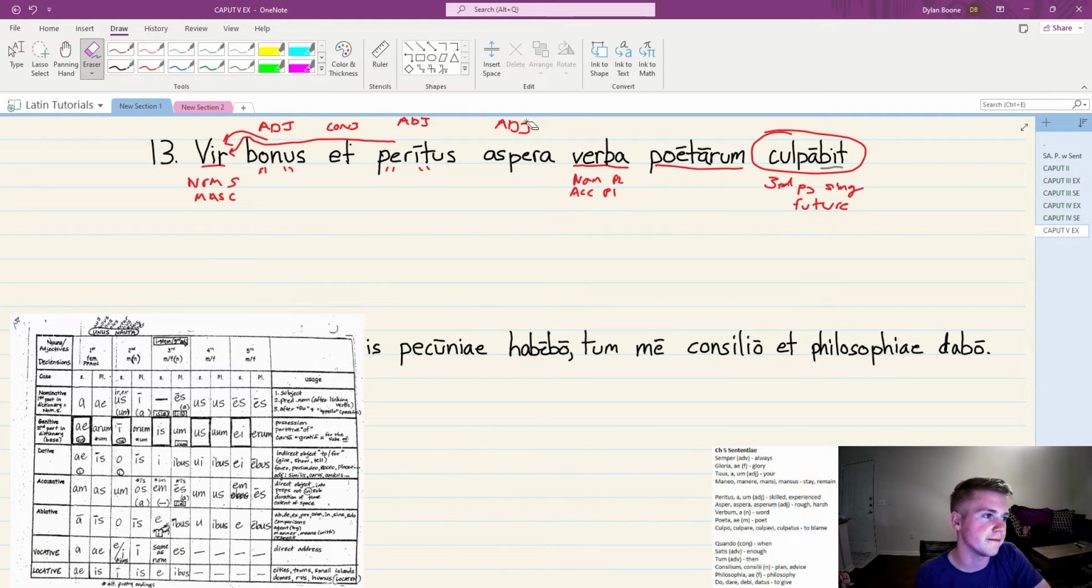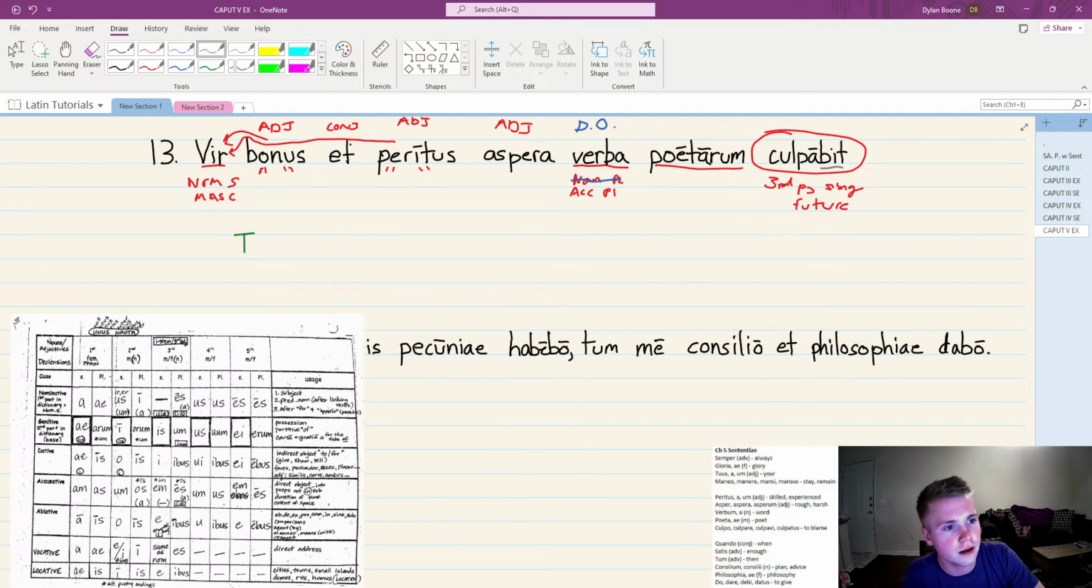And with that, we have to pick, right? We know that our subject is singular, so guess what? It can't be nominative plural. From culpabit, we know that our subject is singular, because culpabit is a singular verb. So now we have our direct object, right? That is the receiver of culpabit. So we can kind of start piecing this together.